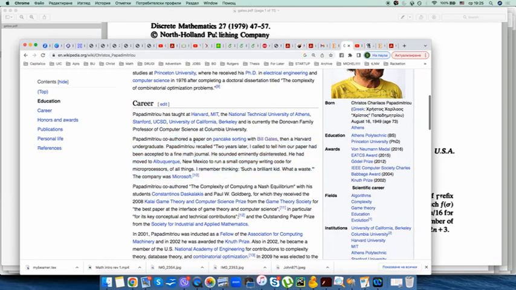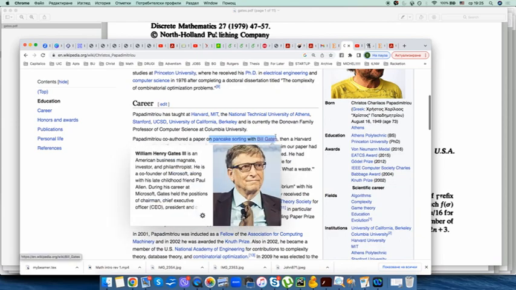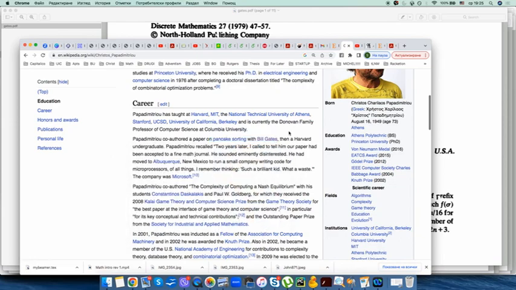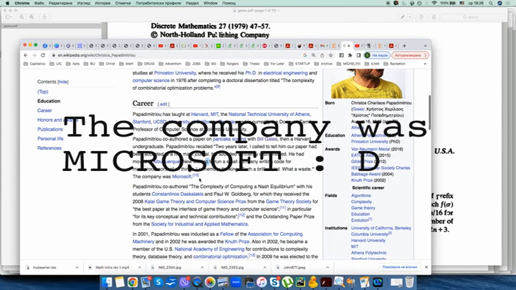So here is what the Wikipedia page of Christos Papadimitriou says about exactly this paper. So Papadimitriou co-authored a paper on pancake sorting with Bill Gates. We'll see in a minute why this is the same paper. So yeah, then Bill Gates was a Harvard undergraduate at that time, and this is what Papadimitriou recalls. "2 years later, I called to tell him our paper had been accepted to a fine math journal. He sounded eminently disinterested. He had moved to New Mexico to run a small company writing code for microprocessors. I remember thinking, such a brilliant kid, what a waste."